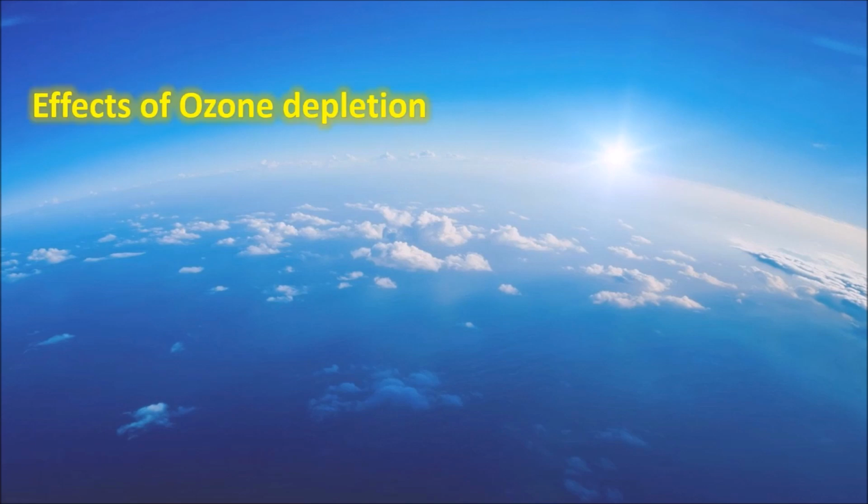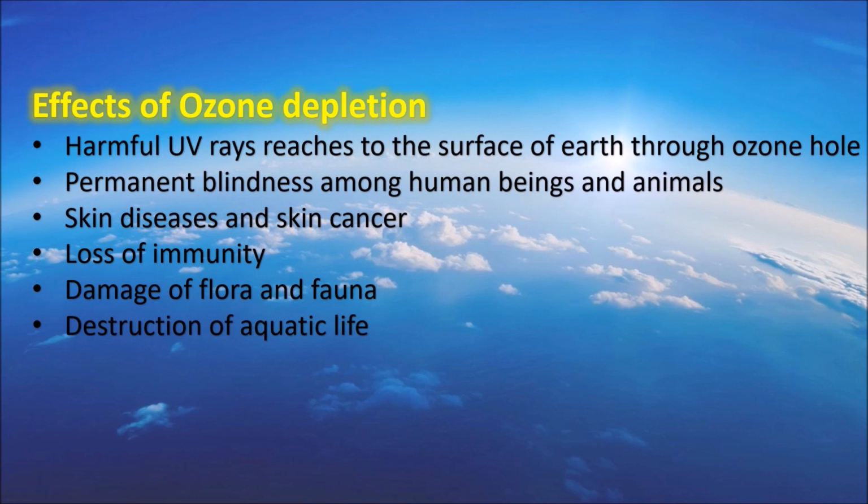Ozone depletion allows more harmful UV rays to reach the Earth's surface, and there is an ozone hole. Due to very low temperature, a large-scale ozone depletion took place over Antarctica. A hole is found in the ozone layer over the continent, and this is known as the ozone hole.